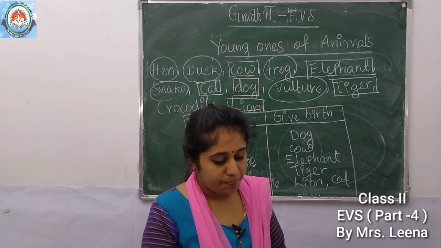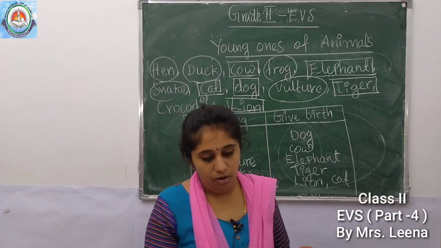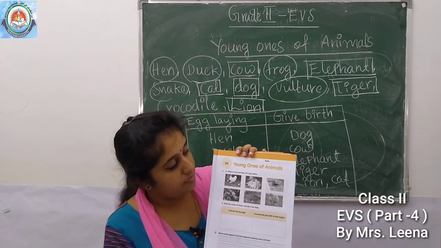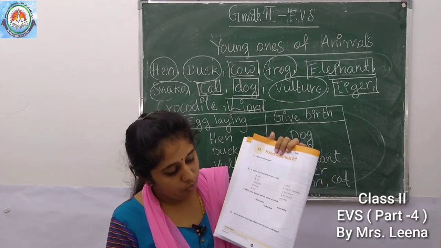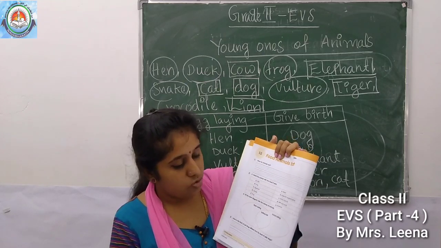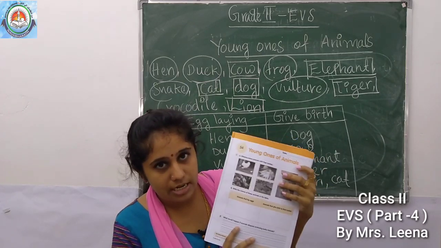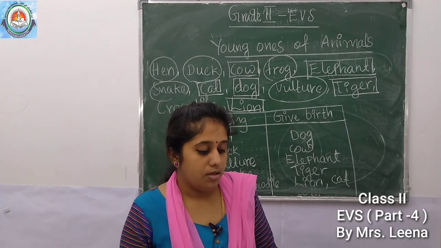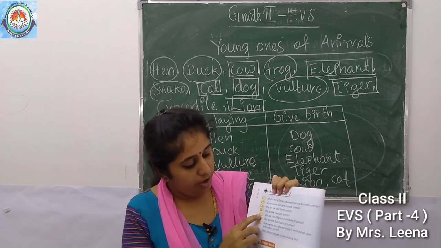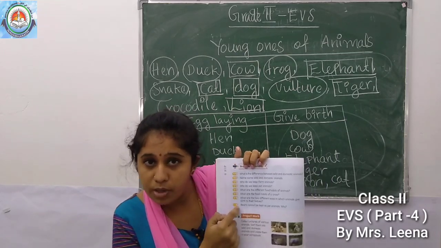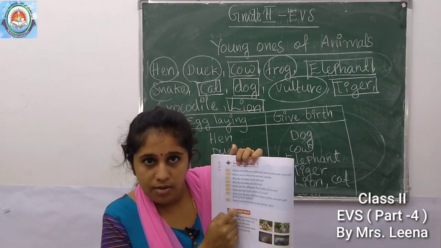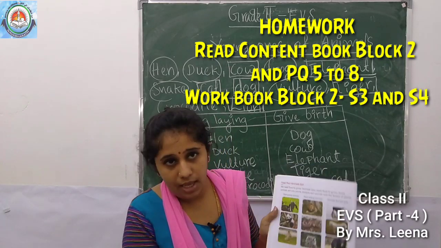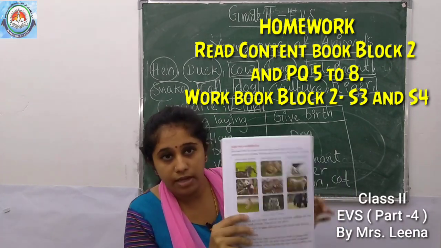So do your workbook homework, page number 17, young ones of animals. You have to do blocks S3 and S4, page numbers 16 and 17. And from the content book, these PQs 5, 6, 7, 8, four PQs. Okay, understood? So, you have to read this content book very well.